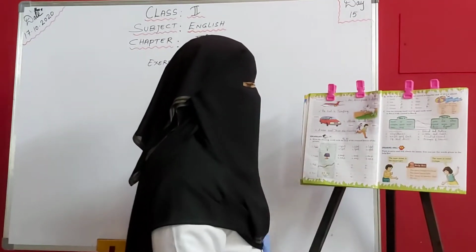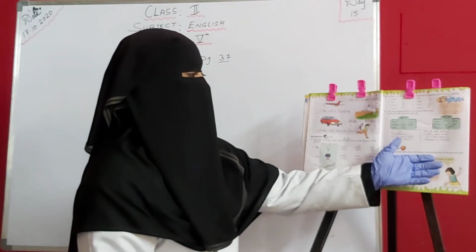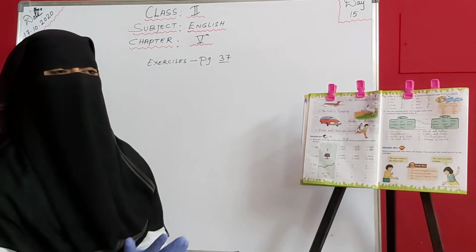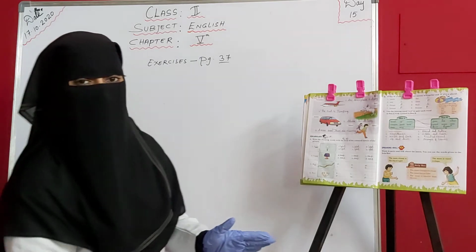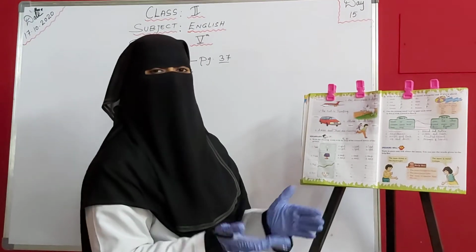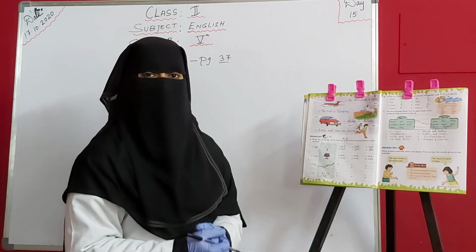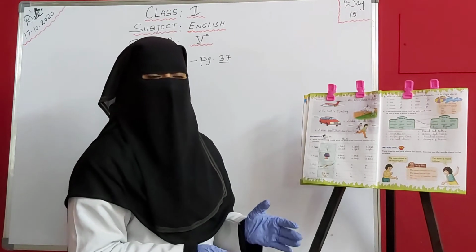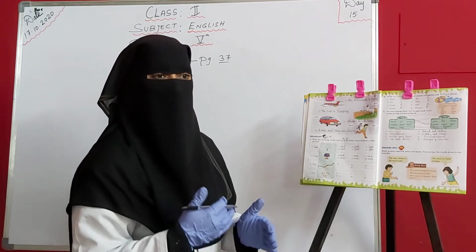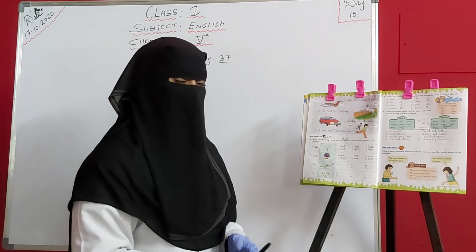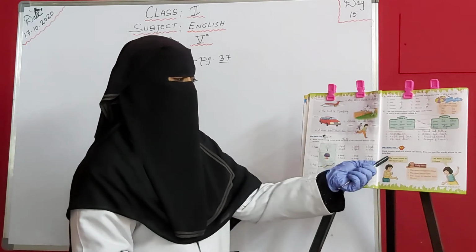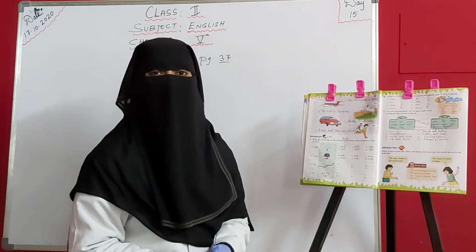Here what you have to do, you have to work in pairs and talk about the moon. You can use the words given in the help box. So it's a speaking skill. So as you all know, what you have to do with the speaking skill, you have to do it with your family members, your parents, your siblings, your brothers, sisters, cousins, whoever. You have to do the talking practice with them. You have to speak up with them in English. So what you have to talk today about? About the moon.